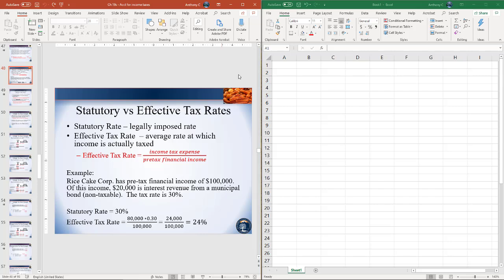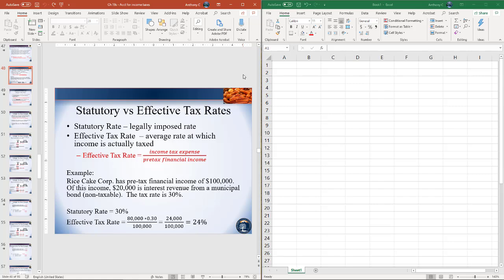So this next slide just kind of goes off on a tangent, and it covers the difference between statutory and effective tax rates. So a statutory rate is just a legally imposed rate. So for example, our top tax bracket is 40%. That's a statutory rate. The effective tax rate, though, is the rate at which income is actually taxed.